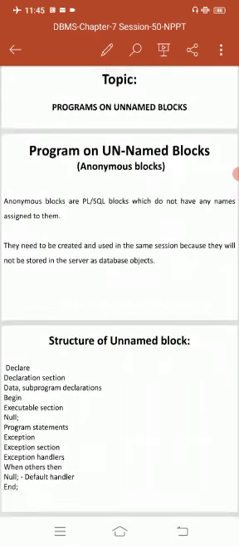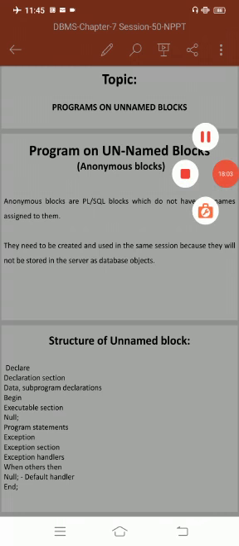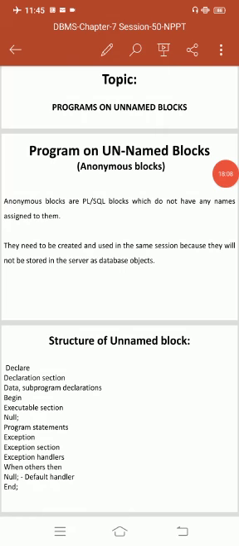Anonymous blocks have many features. These blocks do not have any reference name specified for them. These blocks start with the keyword declare or begin. Third, since these blocks do not have any reference name, they cannot be stored for later purposes. They are created and executed in the same session. They can have nested blocks in them, which can be named or anonymous. They can also be nested in any blocks. These blocks can have all 3 sections of the block, in which the execution section is mandatory.